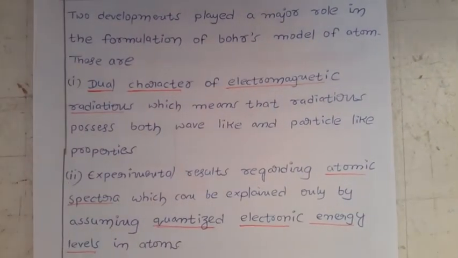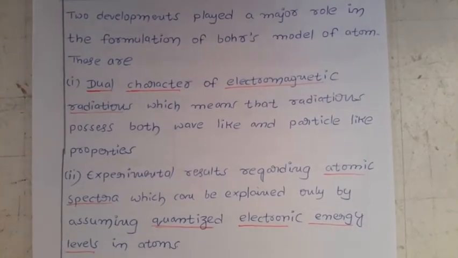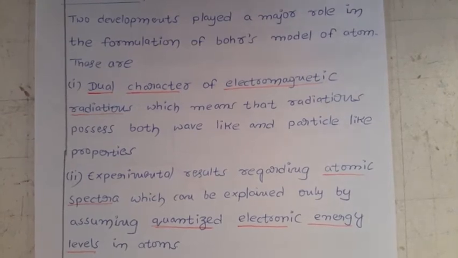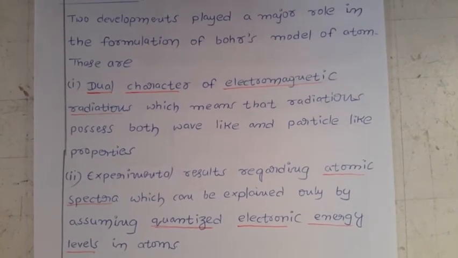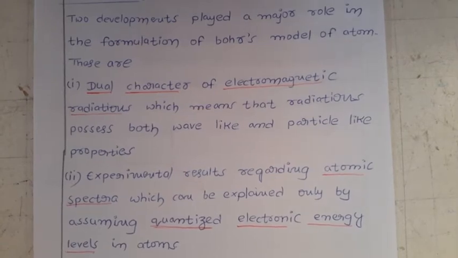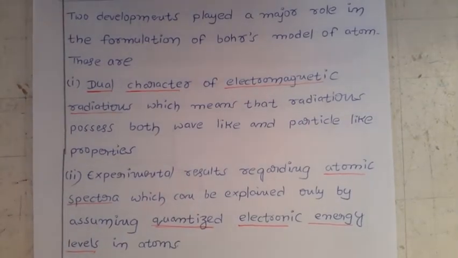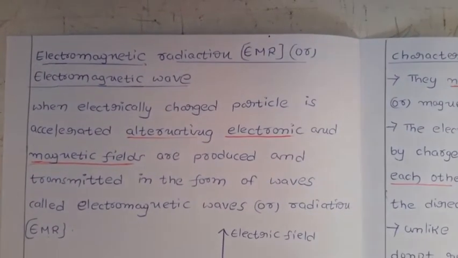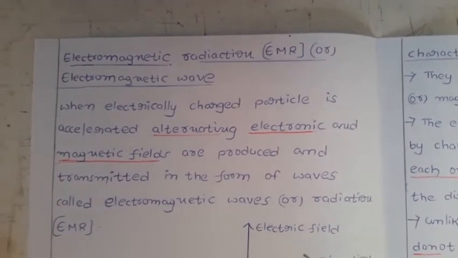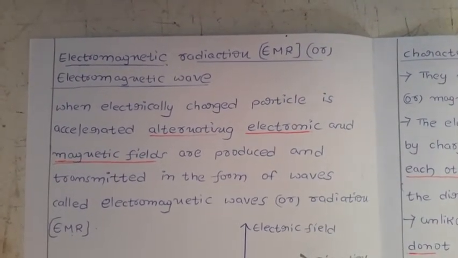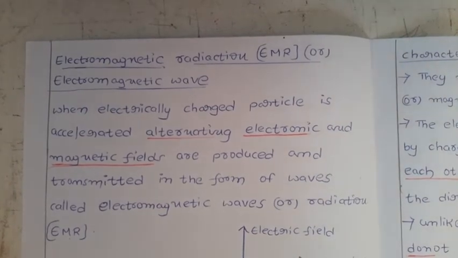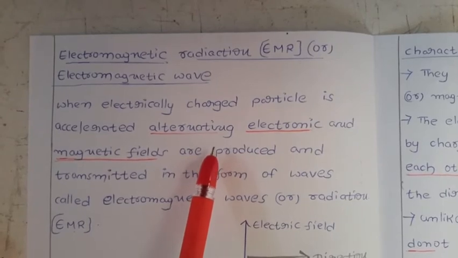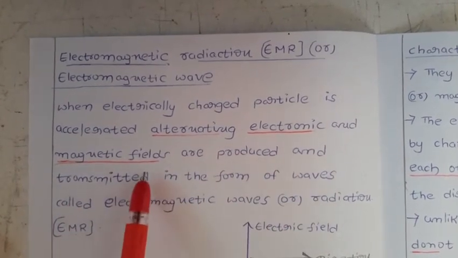Next, come to here. We should come to know what electromagnetic radiations are, how they are produced, what the properties of electromagnetic radiations are, and what the units of electromagnetic radiation are. Now let us discuss: electromagnetic radiations are also called electromagnetic waves. What happens when an electrically charged particle is oscillated? There is a production of alternating electric field and magnetic field.